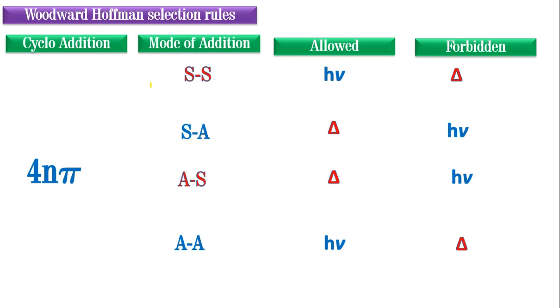Simply, friends, dimerization of ethylene is a photochemical reaction. You always remember that dimerization of ethylene is a photochemical reaction. Therefore only supra supra is experimentally allowed. So where does it experimentally take place? Under light. So therefore supra supra mode of addition is photochemically allowed. When you know supra supra mode of addition, antra antra is also photochemically allowed, and supra antra and antra supra are thermally allowed. So this is about dimerization of ethylene. Thank you friends.